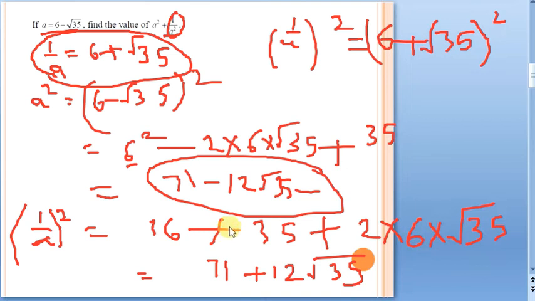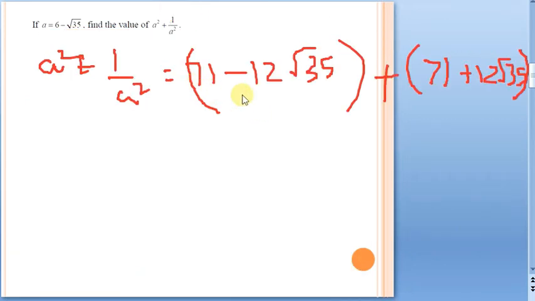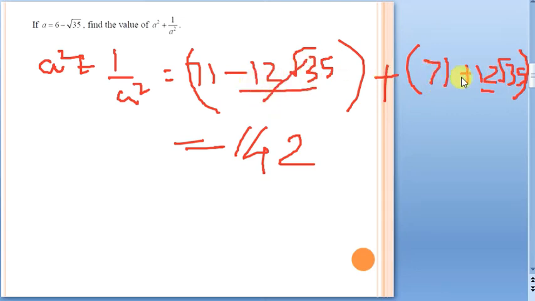We have to add them. So let us add them and see what happens. 71 minus 12 root 35 is a square, and 1 by a square is 71 plus 12 root 35. We just have to add them. Add the rational parts: 71 plus 71, 142. Here plus 12 root 35s are there, and there minus 12 root 35s are there. Out of 12 root 35s, you are subtracting 12 root 35s, so both are going to be cancelled here. So what is the answer here? It is going to be 142.